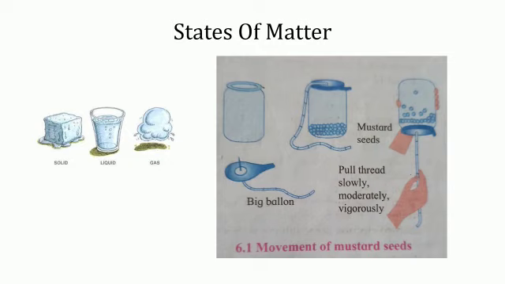In this experiment, by pulling the thread, the rubber diaphragm moves up and down, giving energy to the mustard seeds, and they also move up and down. The particles in the solid, liquid, and gaseous states of matter have movement somewhat similar to the mustard seeds.